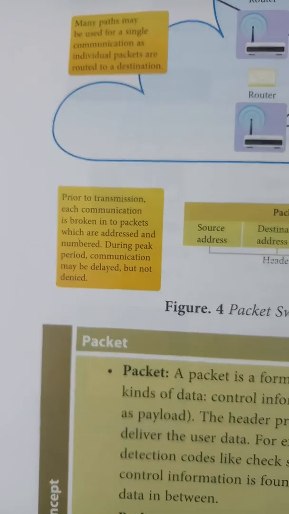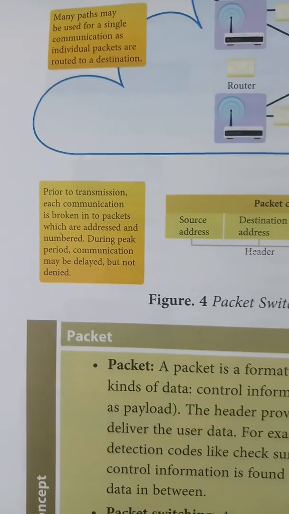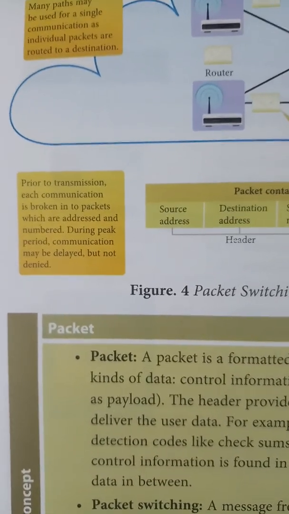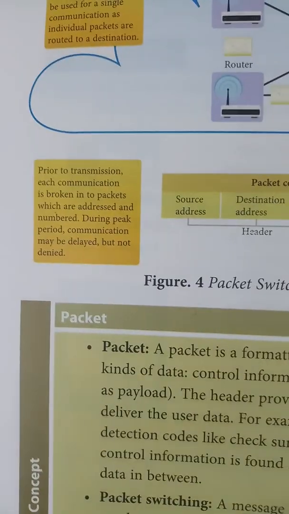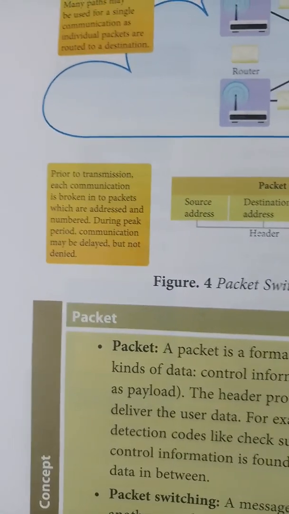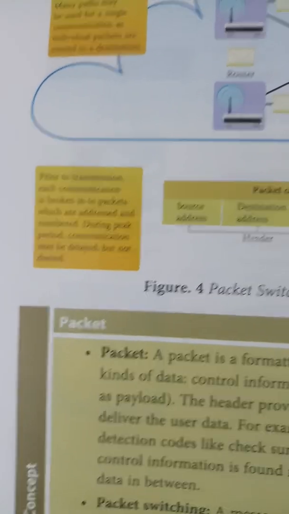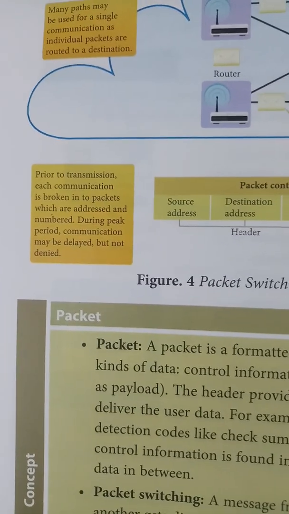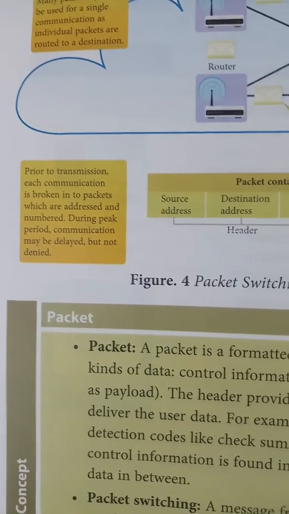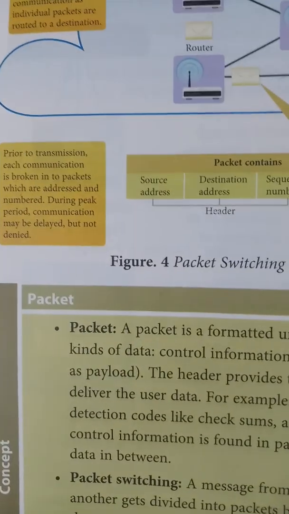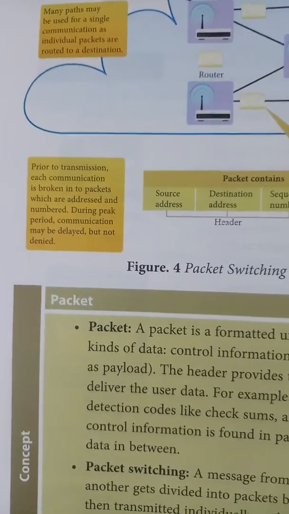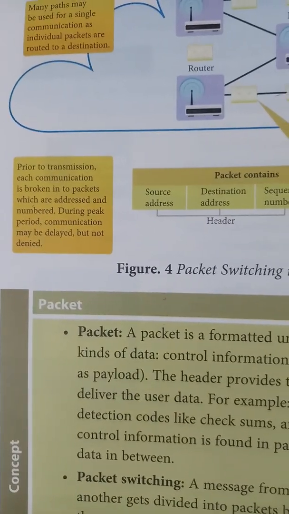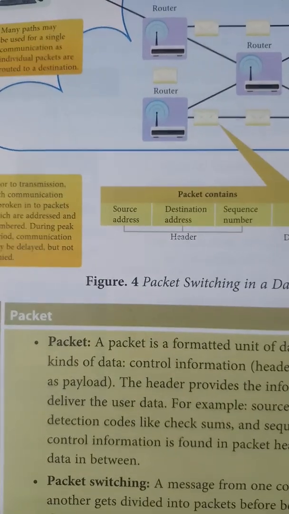Prior to transmission, each communication is broken into packets which are addressed and numbered. During peak periods, communication may be delayed but not denied. So before the transmission, the data or information is broken into packets which contain the source address, destination address, and also a number like 1, 2, 3, 4. If the network is busy, the communication may be delayed but it is not denied. It will surely send your message.